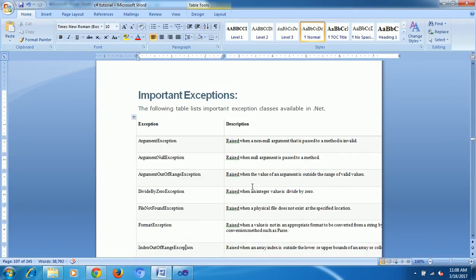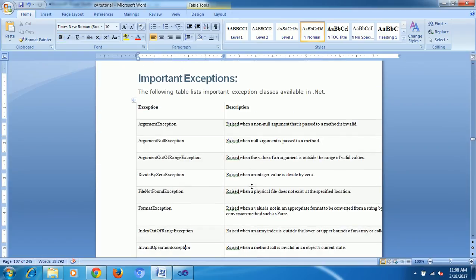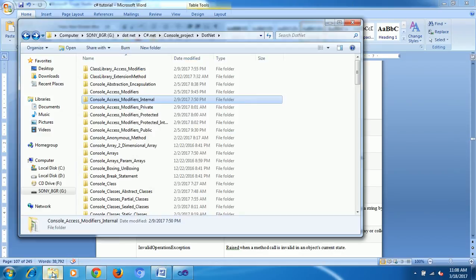These are some important exceptions: argument exception, argument null exception, argument out of range, divide by zero, and file not found exception. When will file not found come? Suppose a file is there and I am trying to access it. We can see it directly, but here I am trying to access the file programmatically.